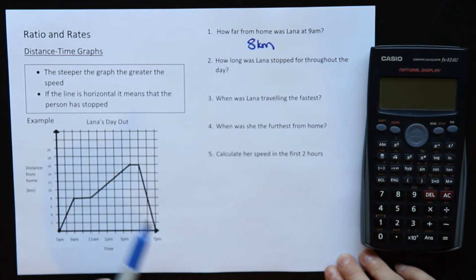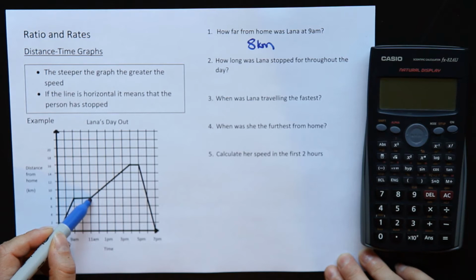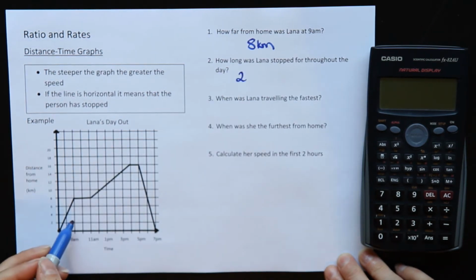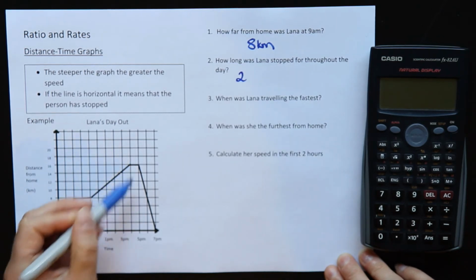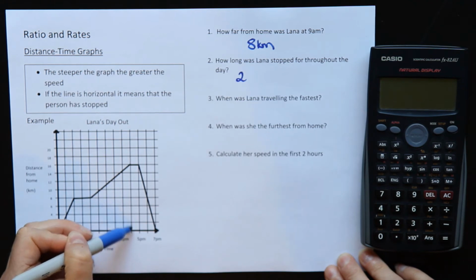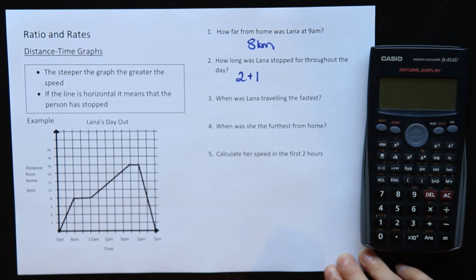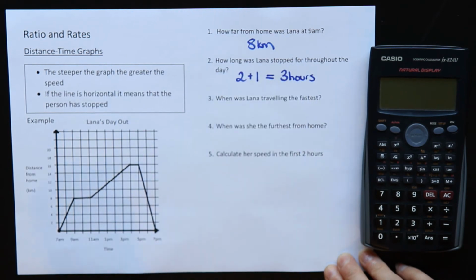Question 2, how long was Lana stopped for throughout the day? Well, remember that the horizontal line means stopped. So she stopped between 9 a.m. and 11 a.m. So that's 2 hours. And then over here, there's another stop. She stopped here. This would be 4 p.m. So from 4 to 5 p.m. she stopped for another 1 hour. So she stopped for a total of 3 hours throughout the day.